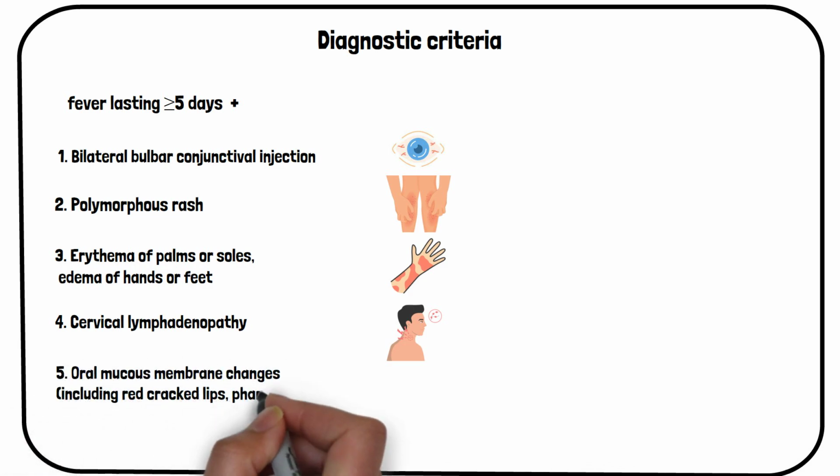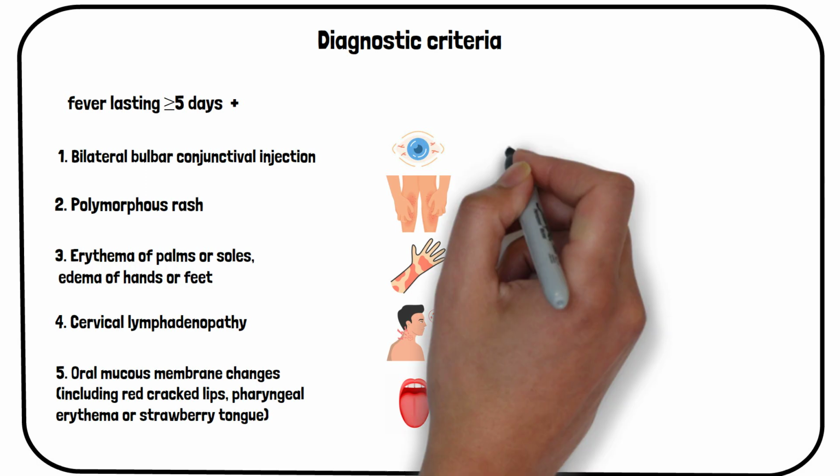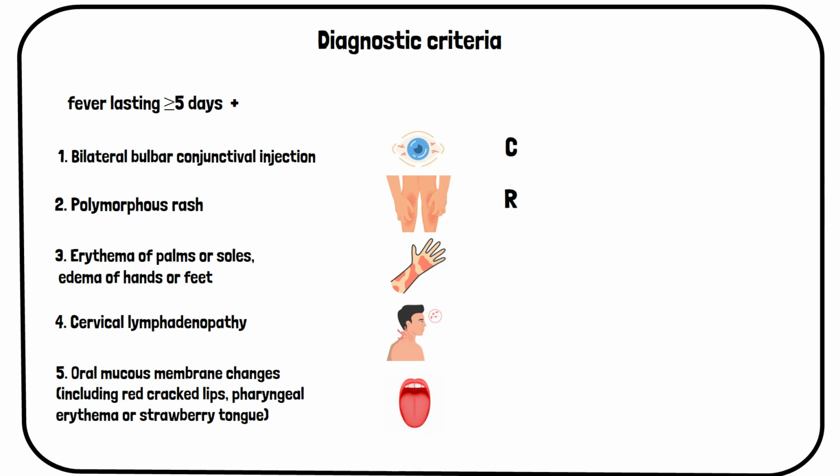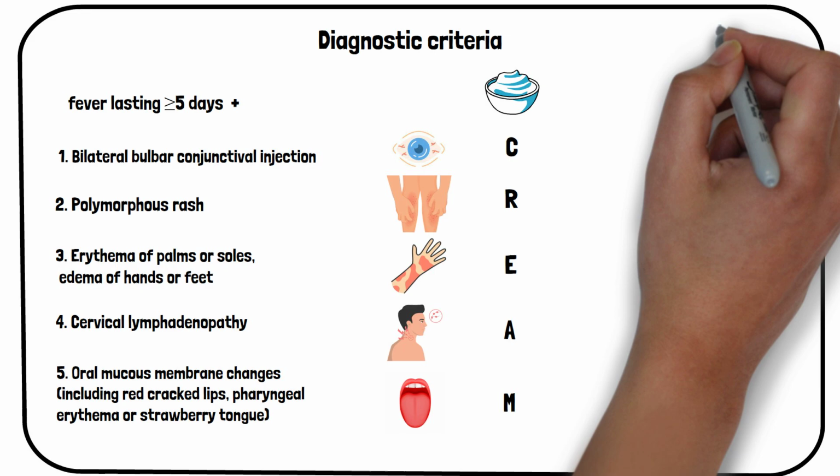And last but not least, oral mucous membrane changes, including red cracked lips, pharyngeal erythema, or strawberry tongue. I know this is all a bit too much to remember all at once, so here is a nice acronym for you. What do you get when you take the first letter in conjunctivitis, rash, erythema, adenopathy, and mucous membranes? You get CREAM. And that's it for this panel.